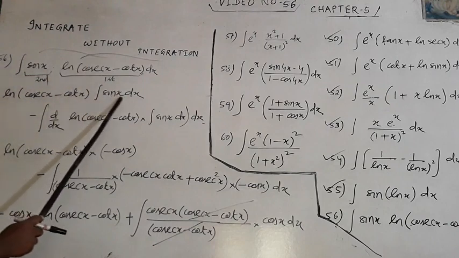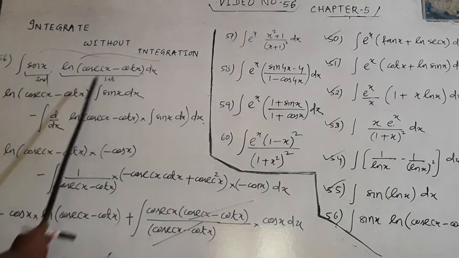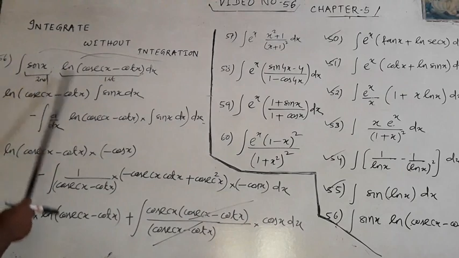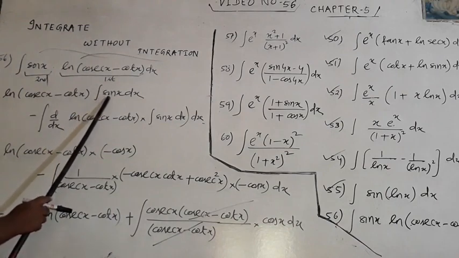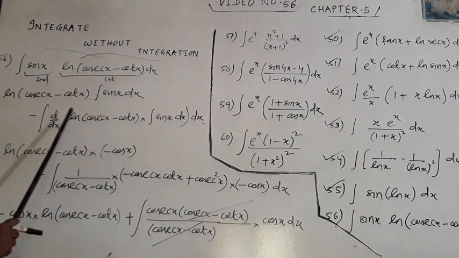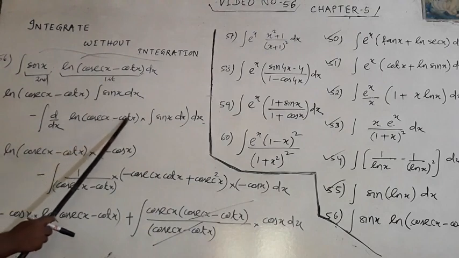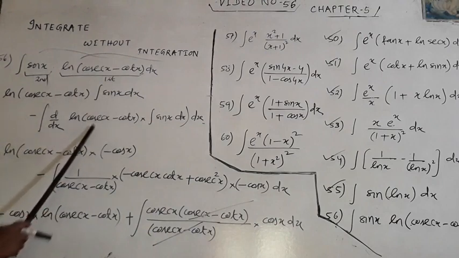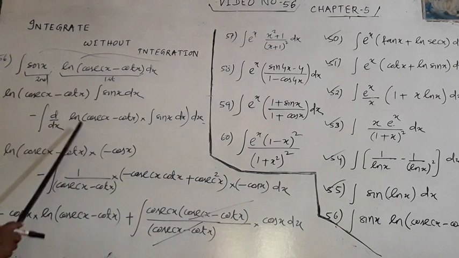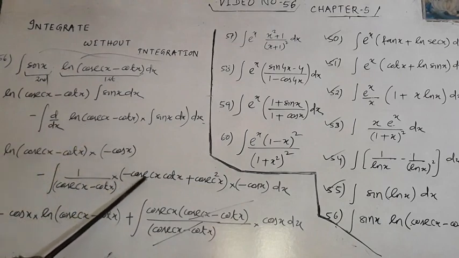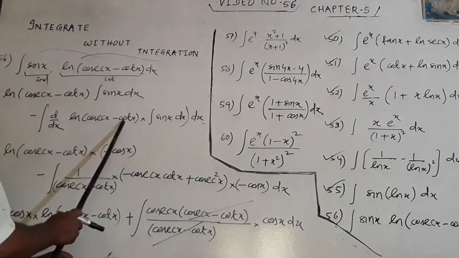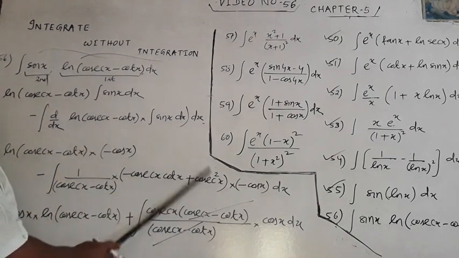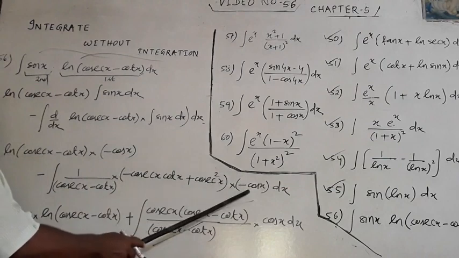Integration of second minus derivative of first into integration of second. Now look at here. ln cosec x minus cot x. Integration of sin x is minus cos x. And derivative of ln cosec x minus cot x is 1 by cosec x minus cot x into derivative of cosec x minus cot x, which is minus cosec x cot x. Derivative of cot x is what? Minus cosec square. Minus minus plus cosec square. And integration of sin is minus cos x.